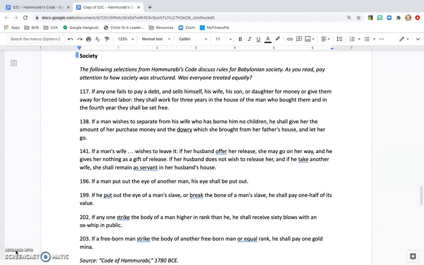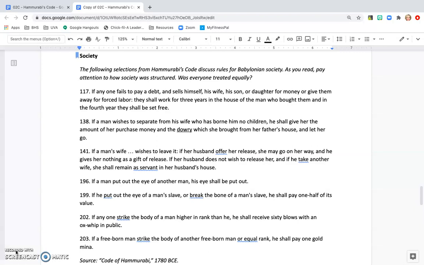117. If anyone fails to pay a debt and sells himself, his wife, his son, or daughter for money, or give them away for forced labor, they shall work for 3 years in the house of the man who bought them, and in the 4th year they shall be set free. Essentially what this is saying is that if anyone fails to pay a debt, and he sells off himself, or his wife, his son, or his daughter into forced labor, then after 3 years, that debt has been paid and they have then been set free.